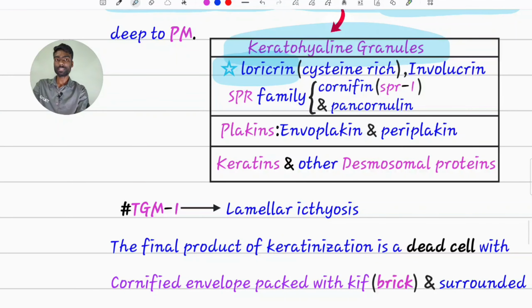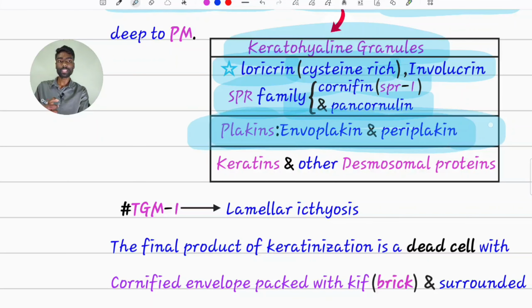Filaggrin, mainly a cysteine-rich protein. Involucrin. Small proline-rich family containing cornifin, SPR1, and pancornulin. Plakins, mainly envoplakin and periplakin. The rest of the layers will have mainly desmoplakin, but here in the corneocyte, envoplakin and periplakin will be there.